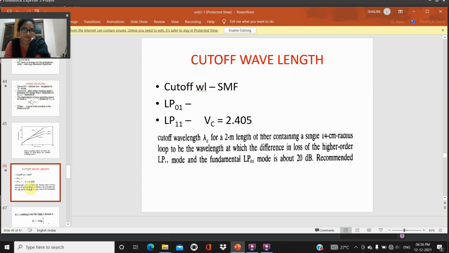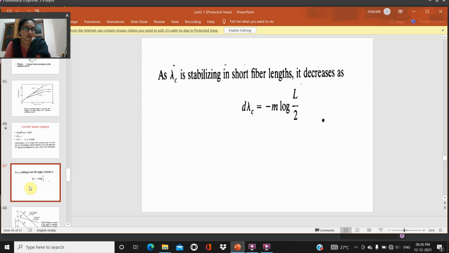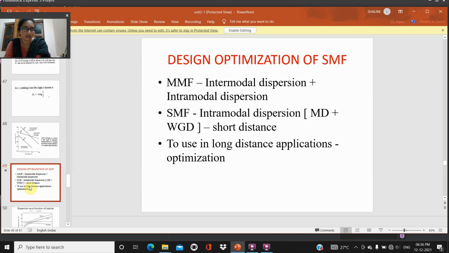Cutoff wavelength: 2.405 for LP11 will be termed as the cutoff wavelength for mode coupling. Next, design optimization of single mode fibers, a very important topic.